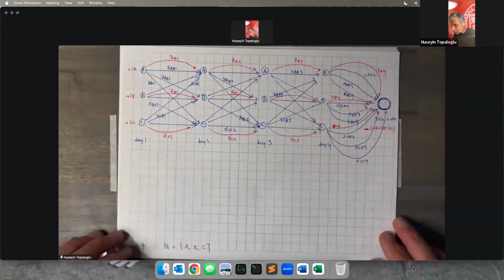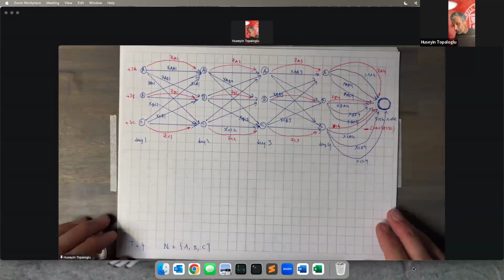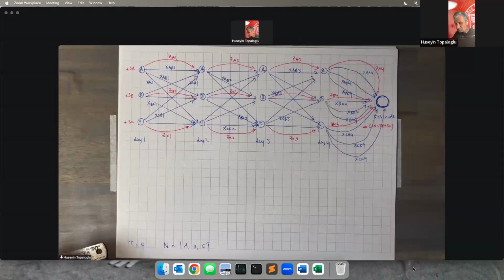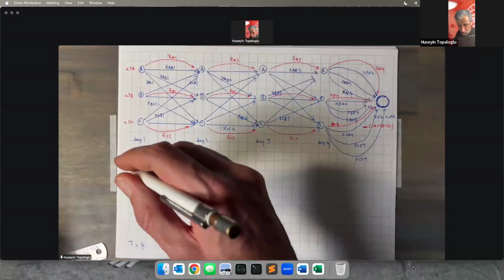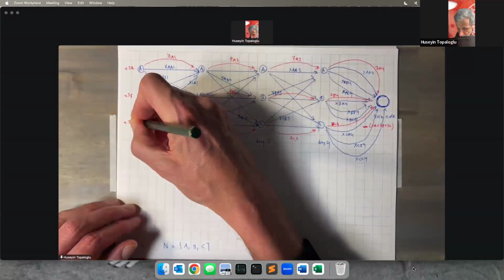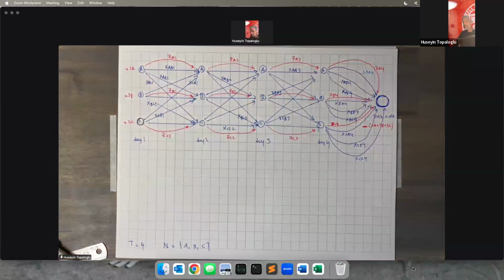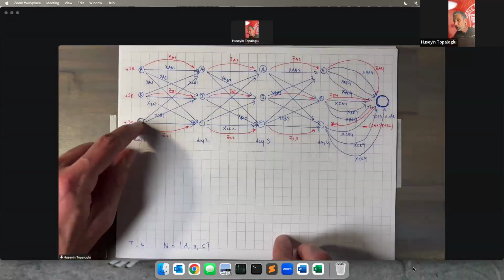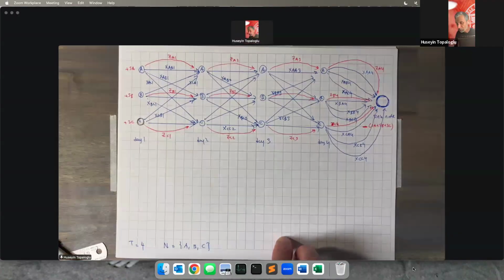Okay, good. So now let's look at a full network flow problem that takes place on this type of network that we just drew on this top page. Let's look at one of these nodes, and let's look at the flow balance constraint for one of these nodes. Let me take this node, location C on day 1. Let's write the flow balance constraint for this node, which corresponds to location C on day one.